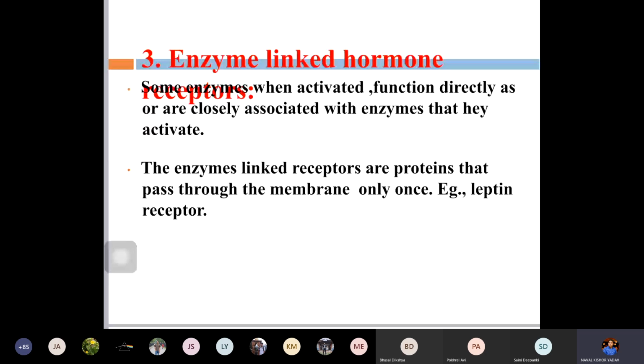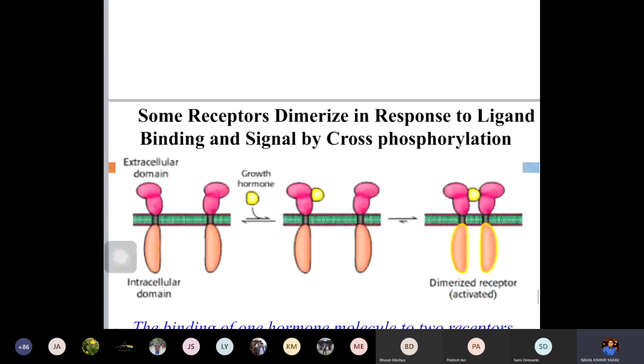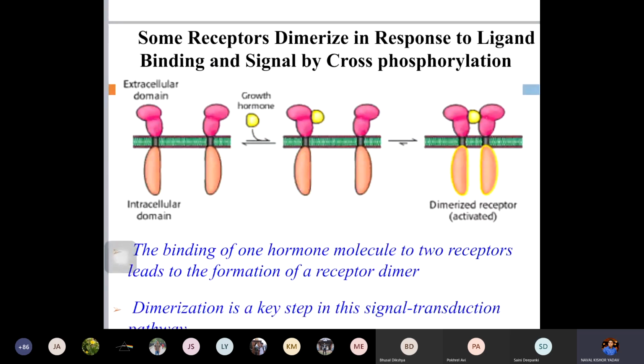Okay, so for these receptors, as I told, you can see here two receptor units, each with extracellular domains, transmembrane domains, and intracellular domains. Once the hormone binds, let's take the example of growth hormone, which binds to the extracellular domain, there is dimerization of these 2 receptors. So this receptor will dimerize. You can see these 2 receptors come together and form the dimerized receptor, which is the active form. Later, after the dimerization, other substances will come and bind.